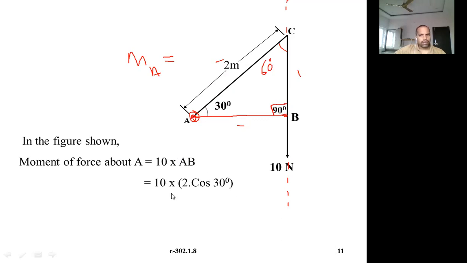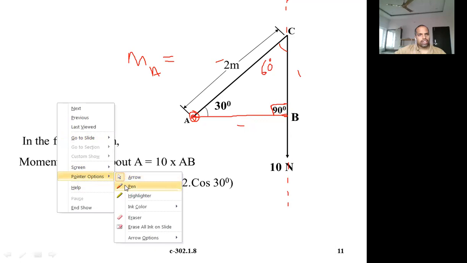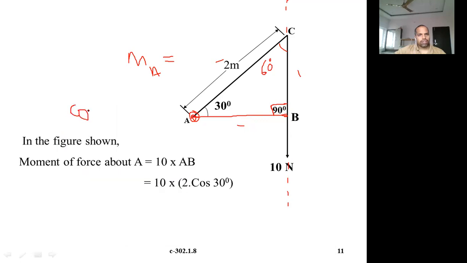So how to calculate AB? AB is equal to 2 into cos theta. Cos 30 is equal to AB, the adjacent side, divided by the hypotenuse. The hypotenuse is 2 meters. So from this, AB is equal to 2 cos 30. That's what it is.